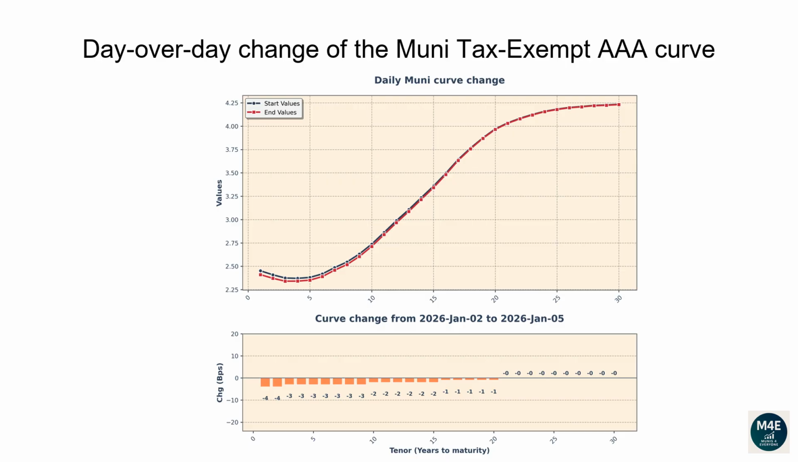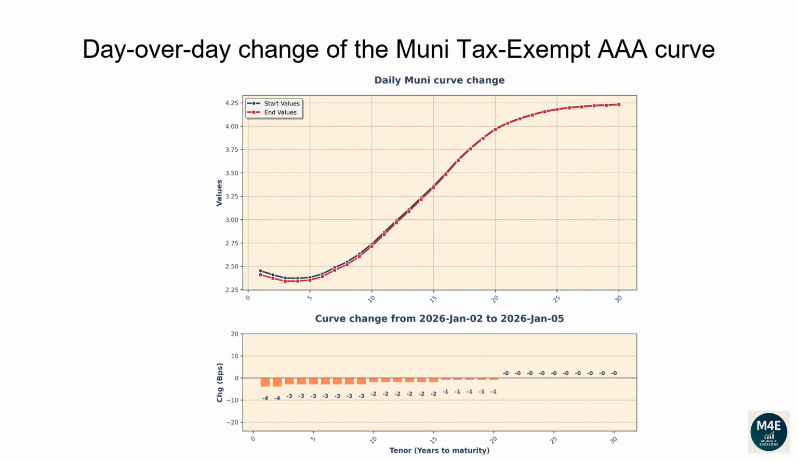Let's now go over how the Muni AAA tax-exempt curve has changed since the prior business date. The graph displayed on the top-hand side shows the most recent curve versus the prior day curve. The bar plot on the bottom-hand side shows instead the difference between the two curves in basis points. The one-year tenor changed -4 basis points.